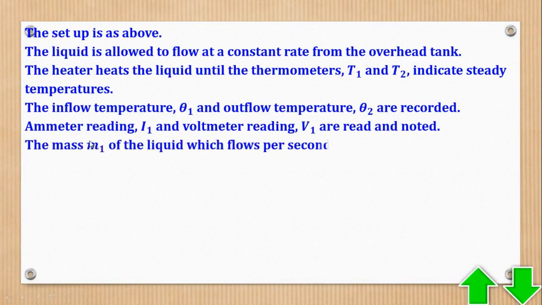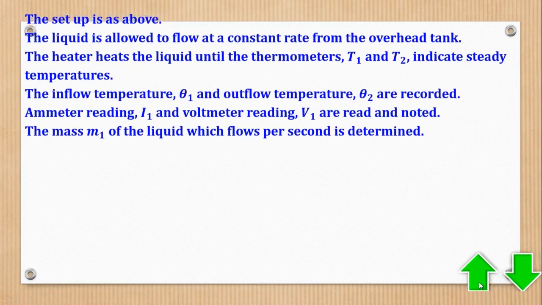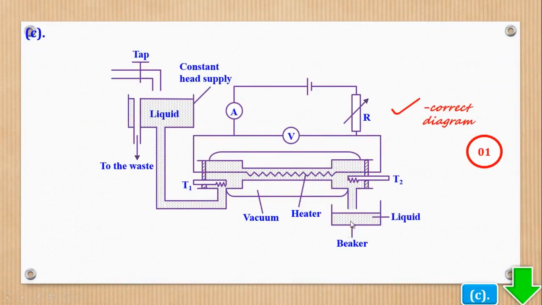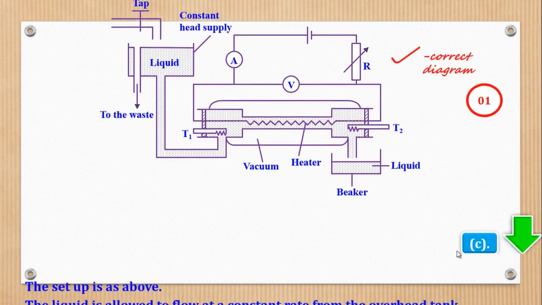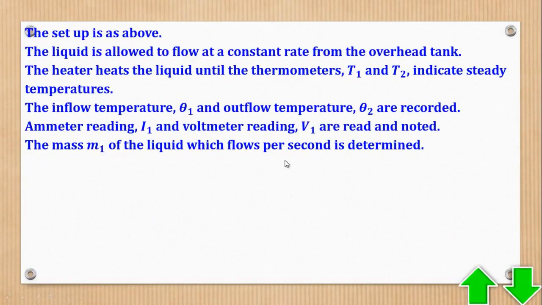So the mass M1 collected, which flows per second, is determined. So what you do, you collect this mass and also read the time it took to collect that liquid. Then you divide mass over time to get the mass per second. That's what they call M1, mass per second.